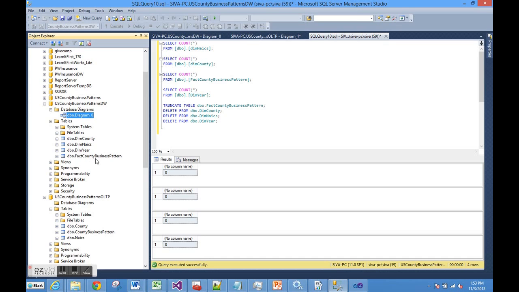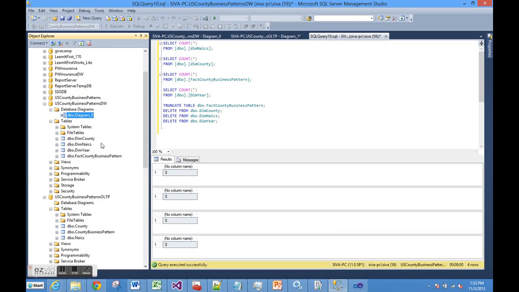The table creation scripts are already available on the website. So if you want to follow along, you have to create the data warehouse database first, and then run the script for table creation, and we are ready to go.